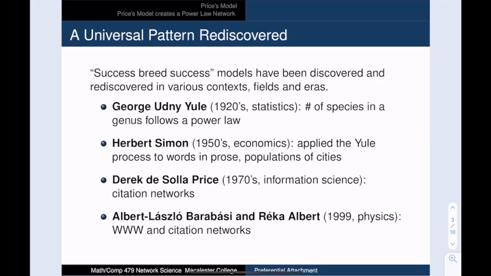Network growth models with a success breeds success dynamic have been discovered and rediscovered in various fields. Here are the four independent discoveries of these power laws from the 20th century. You can see that they occurred in disparate fields, and perhaps some of these researchers were ahead of their time. Barabási-Albert's preferential attachment model is one of the most important developments in the early days of network science research. Given the intense interest in real-world networks in the 1990s, their model became mainstream in a way that these previous formulations did not. In subsequent years, the connections to the previous models were uncovered.